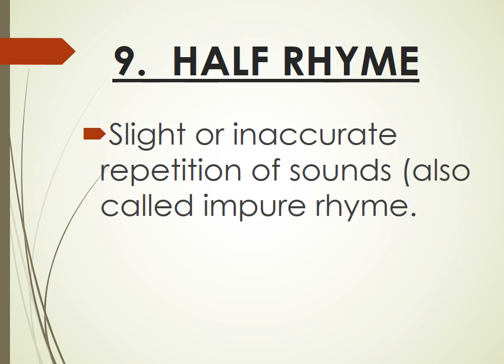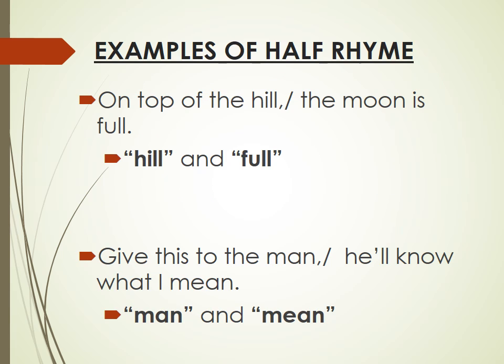The next type is half rhyme, slight or inaccurate repetition of sounds, also called impure rhyme. Examples of half rhyme include: on top of the hill, the moon is full. Hill and full are half rhymes. They do not completely rhyme. Give this to the man, he'll know what I mean. Man and mean are half rhymes. They do not completely rhyme.